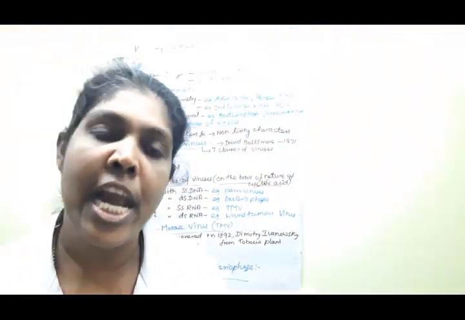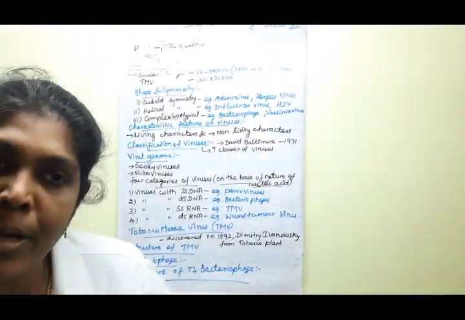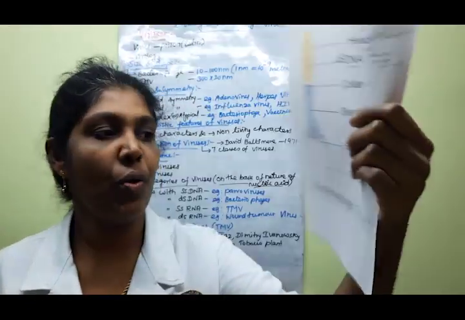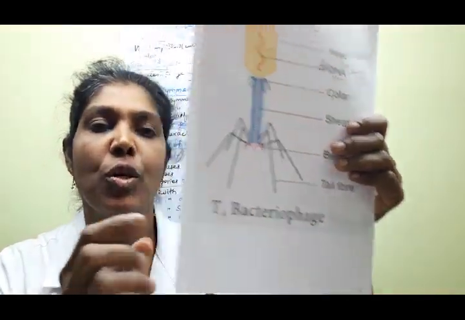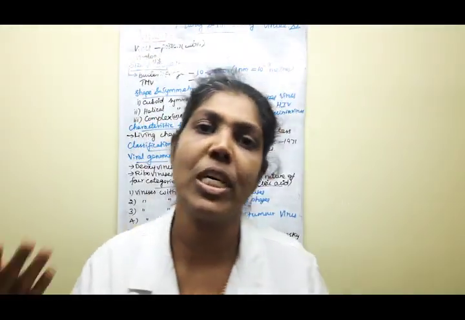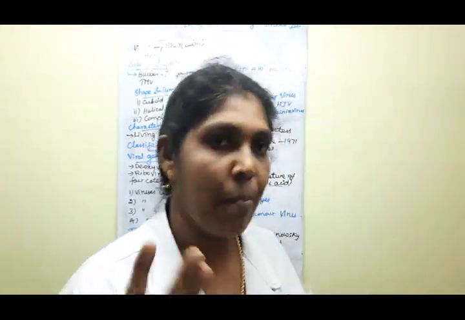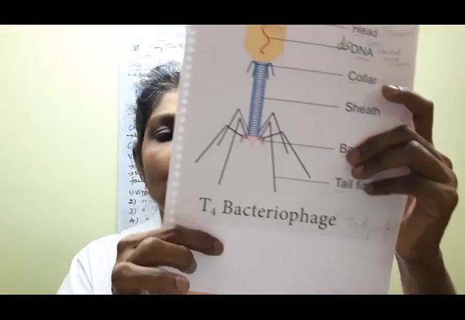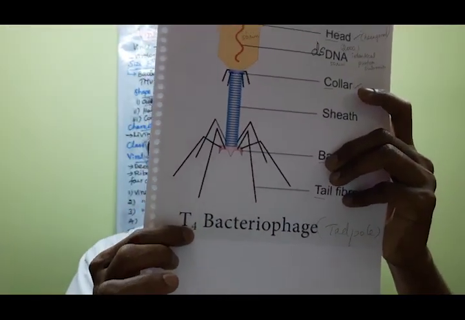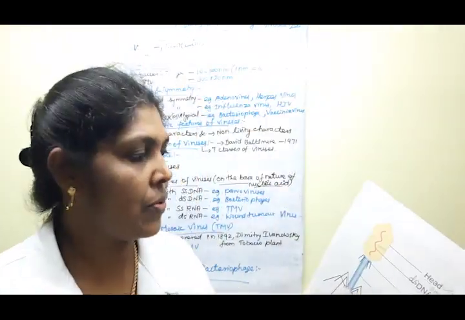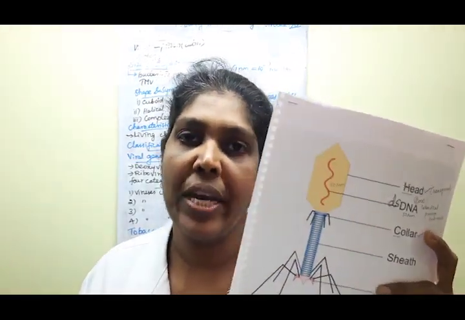Yes. The next thing we are going to learn is the next example of a virus. This is the bacteriophage virus. There are so many bacteriophage viruses, like T2, T4 and T6. These are certain types of bacteriophage viruses, children. This one is the example of the T4 bacteriophage. Understood? Say yes or no.